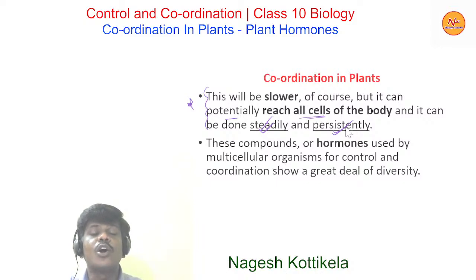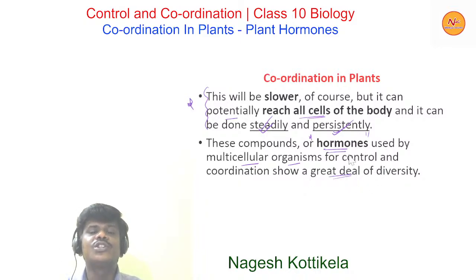This is what is needed in living organisms for continuous responses as per the requirement. These compounds are called hormones. They are used by multicellular organisms for control and coordination, and show a great deal of diversity.